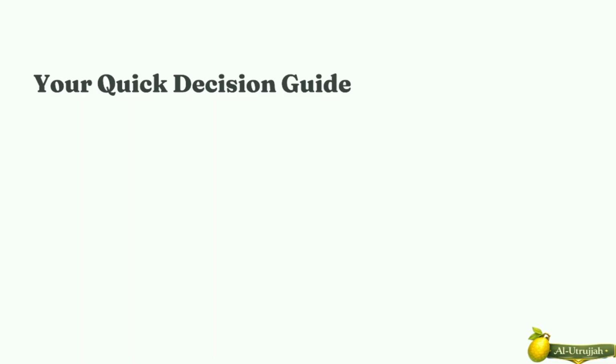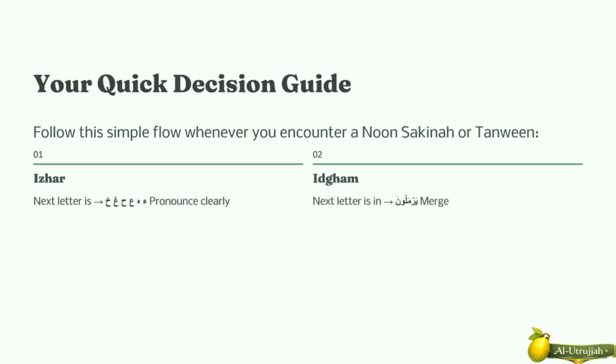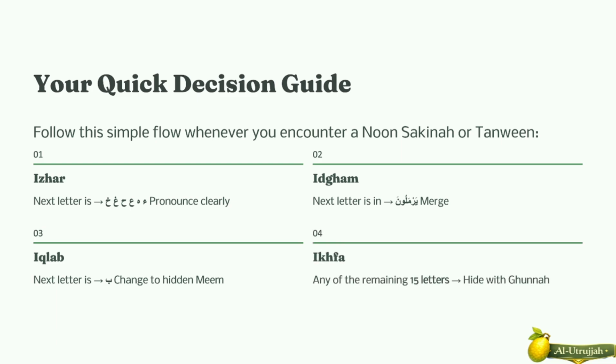Whenever you see a Noon Sakinah or Tanween, look at the next letter. If it is one of the Izhar letters, the rule is Izhar, and the Noon Sakinah and Tanween are pronounced clearly without gunna. If it is one of the letters in Yarmalun, the rule is Idgham, and the Noon Sakinah and Tanween merge into the letter that follows it. If it is Ba, the rule is Iqlab, and the noon changes into a hidden meme with gunna, and for the remaining 15 letters the rule is Ikhfa.